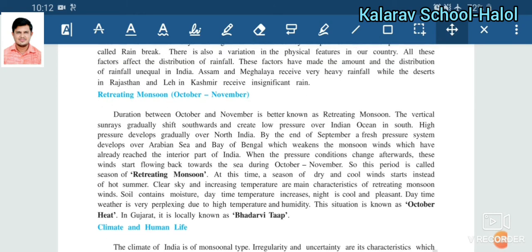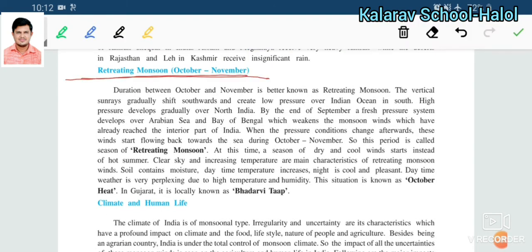After that, a new point of discussion is the retreating monsoon, between October and November.